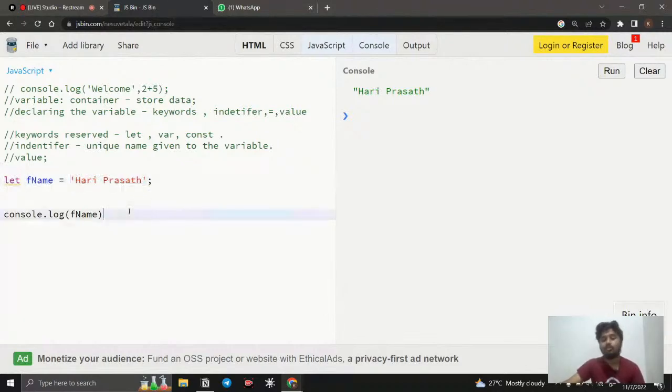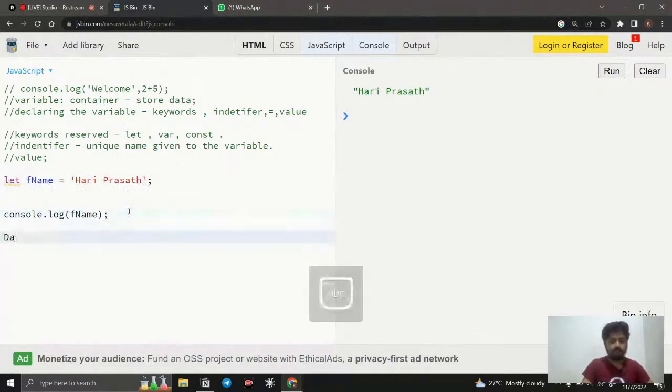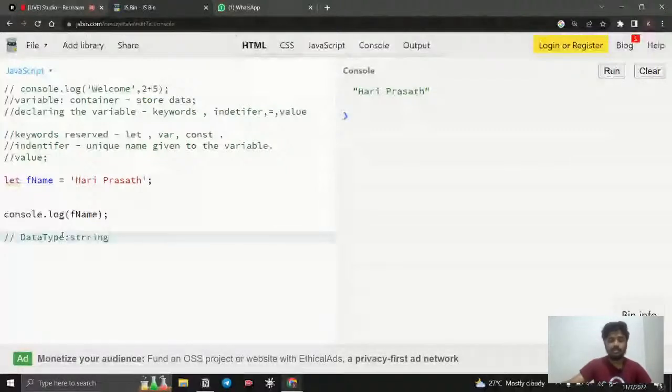That's why the next topic came, which is called data type. So what is this data type? The types of data that are available for us to use. The first type we have is string. String is nothing but the sequence of characters that we have. The next one is number. Obviously numbers, and we will discuss this pretty deeply. Then Boolean, null, undefined, and object.